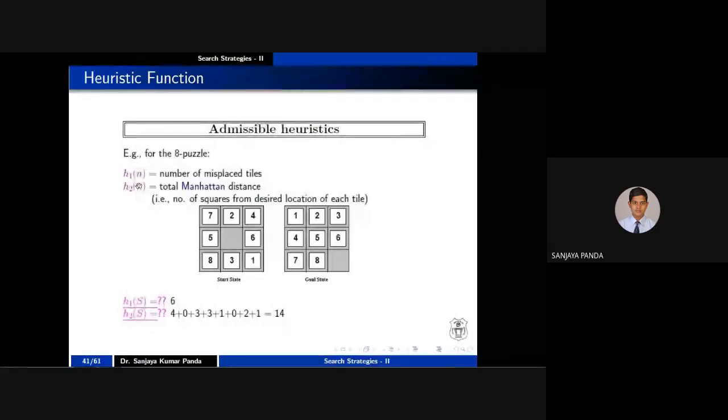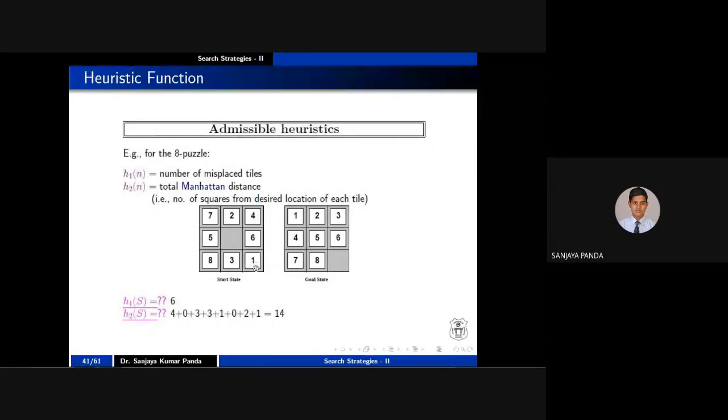The second one is H2 of n. H2 of n is nothing but calculating the Manhattan distance. This Manhattan distance is the same as your city block distance. Just now you calculated the city block distance. Let us take from 1. 1 is present here, right?